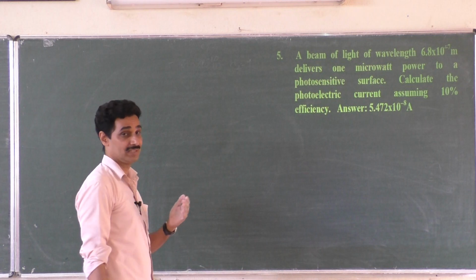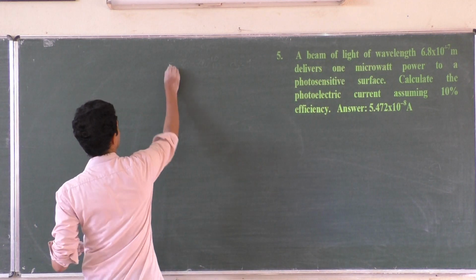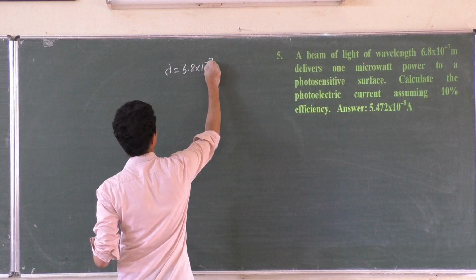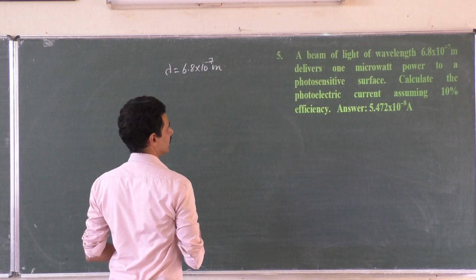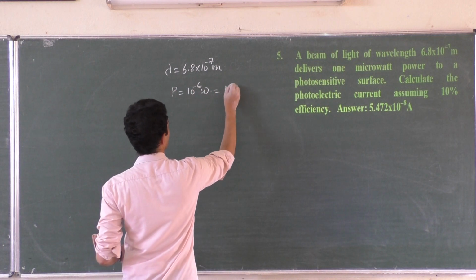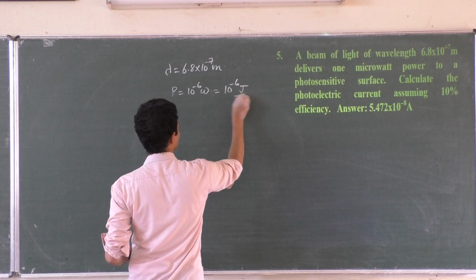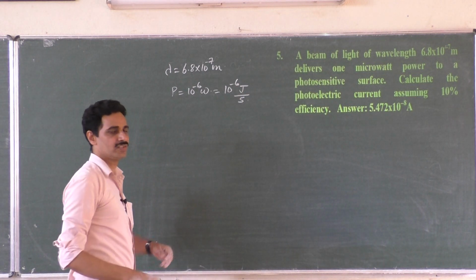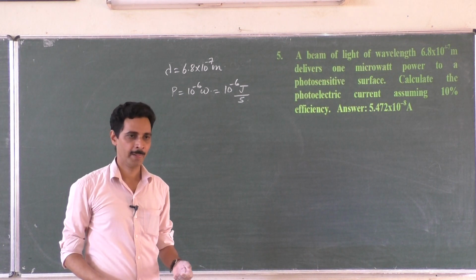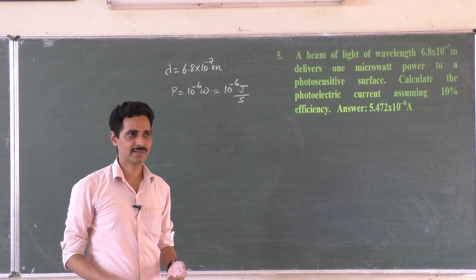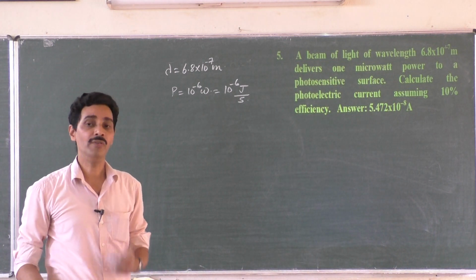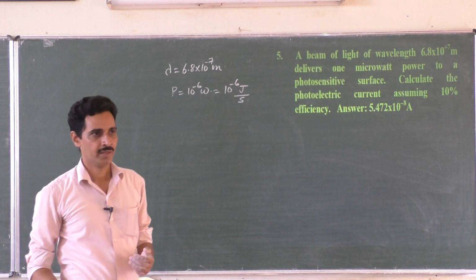Yesterday, in the previous class, we did such a problem. Wavelength, only one light now, 6.8 into 10 to the power minus 7 meter, delivers power of 1 microwatt. That means 1 microjoule per second. Energy per second is watt. How fast you deliver energy, that is power, right? You can spend energy, but how fast you can spend it, that is power.